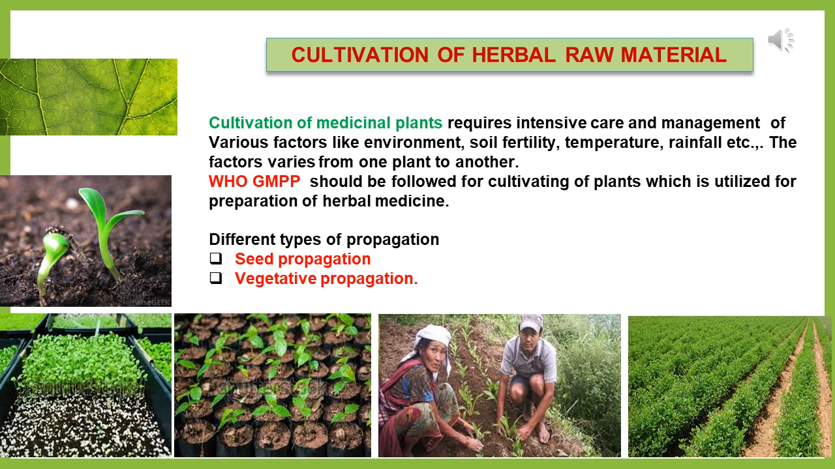Next, in vegetative propagation, you are just using parts of the plant. A vegetative part of the plant is used, either tuber parts, stem cutting or root cutting. Likewise, a part of the mother plant is utilized for the cultivation of the whole plant. That type of propagation is referred to as vegetative propagation. So through cultivation you can get the raw materials.